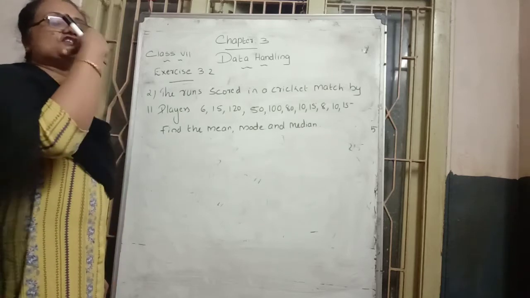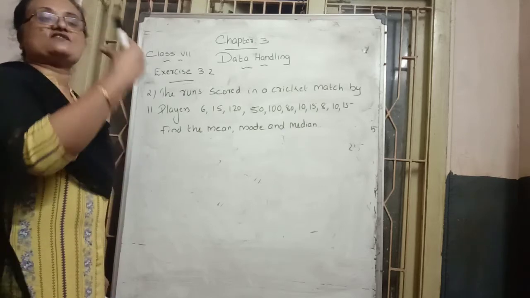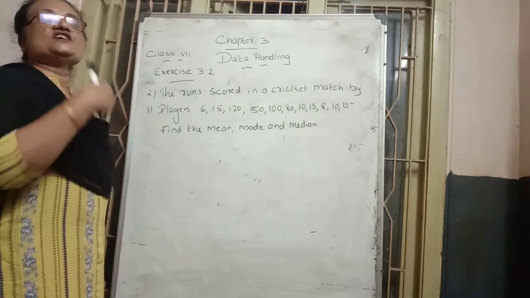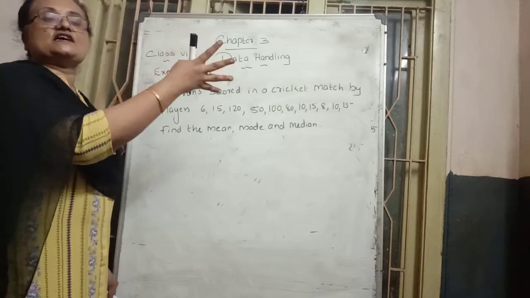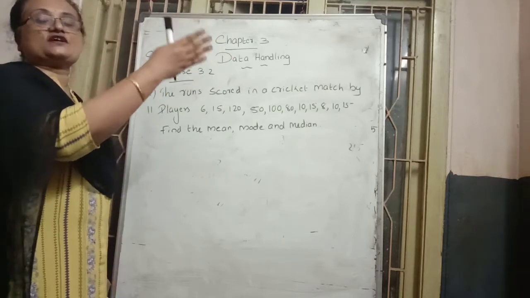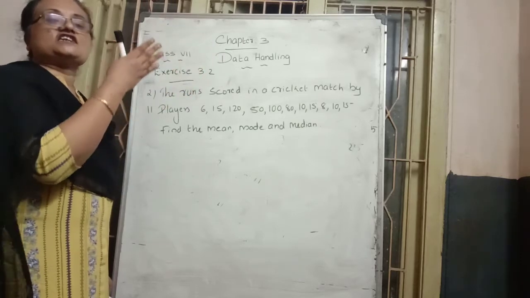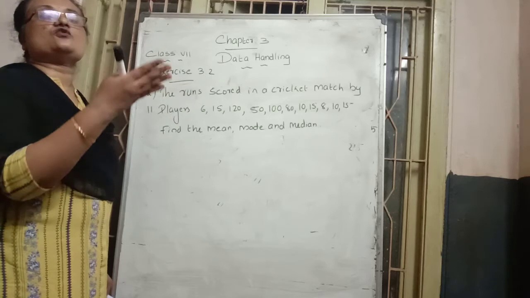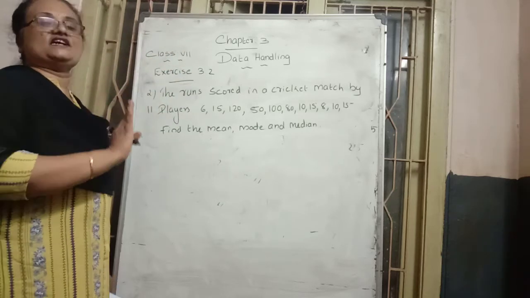Median, how to find? First we write in ascending order, then in the odd number case add an extra 1 and divide by 2, and in the even number case directly take half. Suppose the number of data is 10, take half of 10, which is 5. That means the fifth place number is the median.